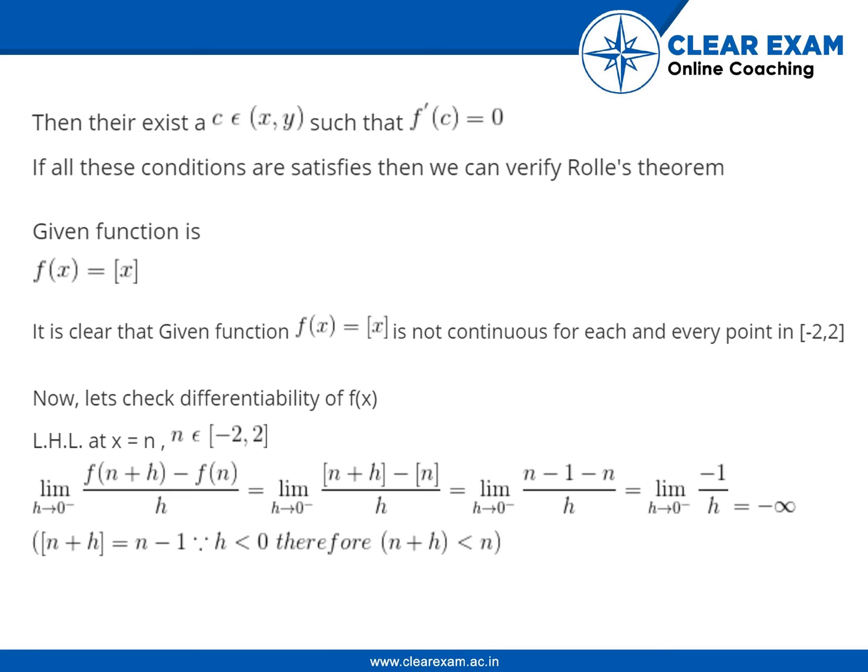Left hand limit at x is equal to n, where n belongs to the closed interval [minus 2, 2]: limit of f(n plus h) minus f(n) upon h where h tends to 0, is equal to limit of [n plus h] minus [n] upon h, is equal to limit of (n minus 1 minus n) upon h, is equal to limit of minus 1 upon h where h tends to 0, is equal to minus infinity. [n plus h] is equal to n minus 1 since h is less than 0. Therefore, n plus h is less than n.